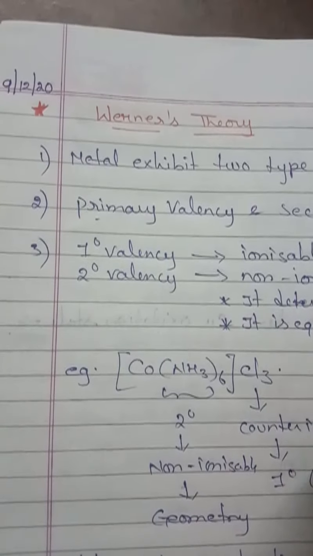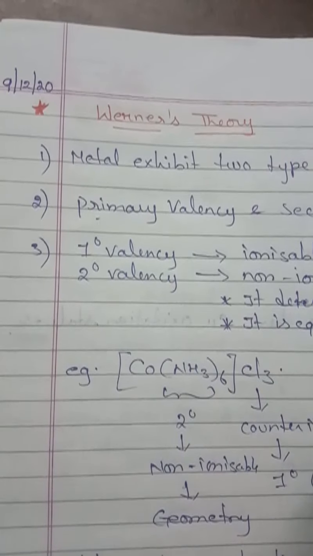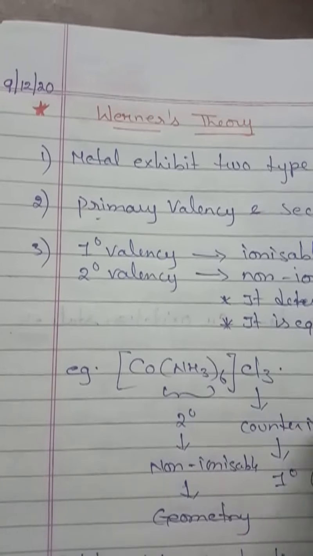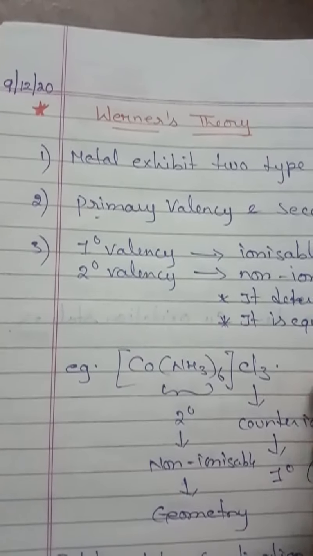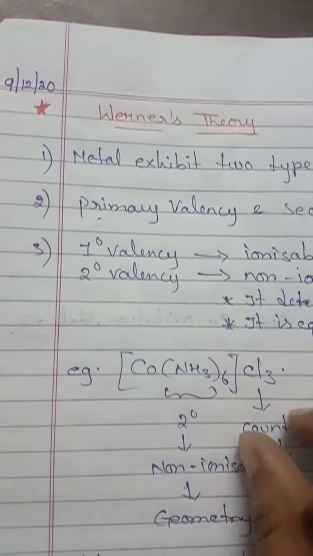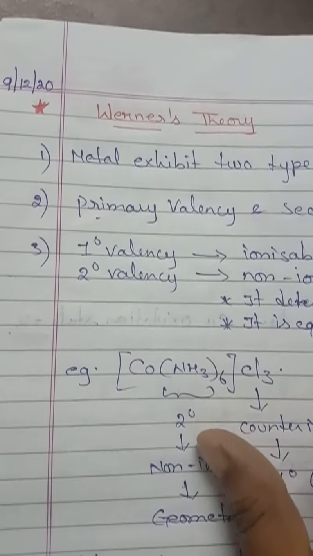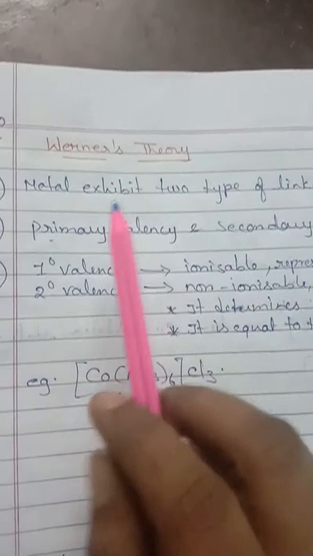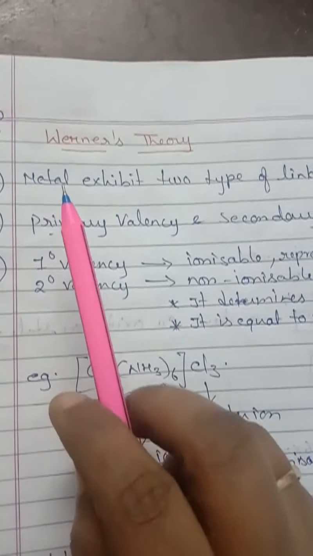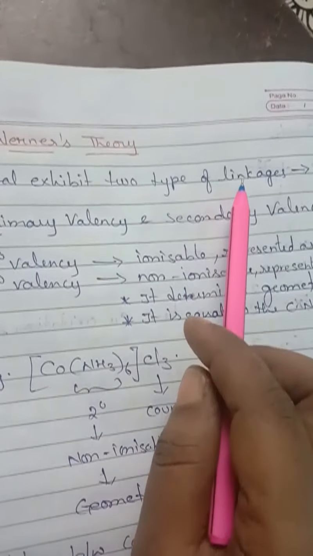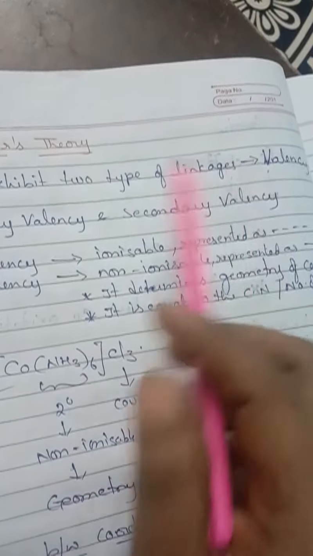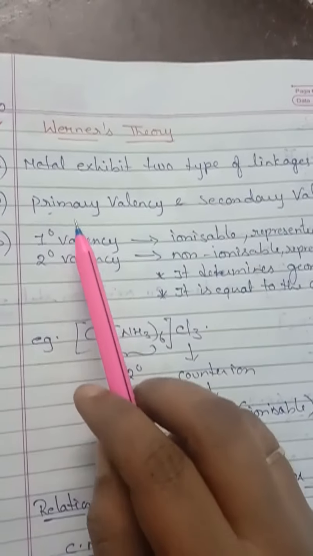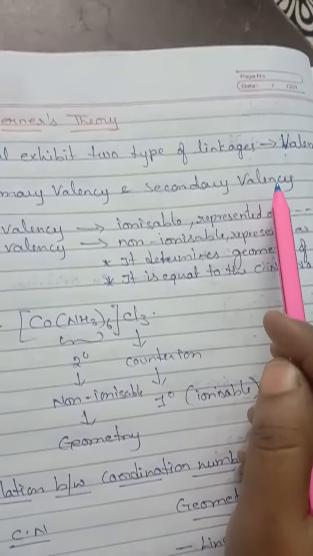He prepared and characterized a large number of coordination compounds and studied their physical and chemical behavior by simple experimental techniques. Werner proposed the concept of primary and secondary valency for a metal ion. Look here, children. The main concept of Werner's theory is that any metal exhibits two types of linkages, that means valencies: primary valency and secondary valency.